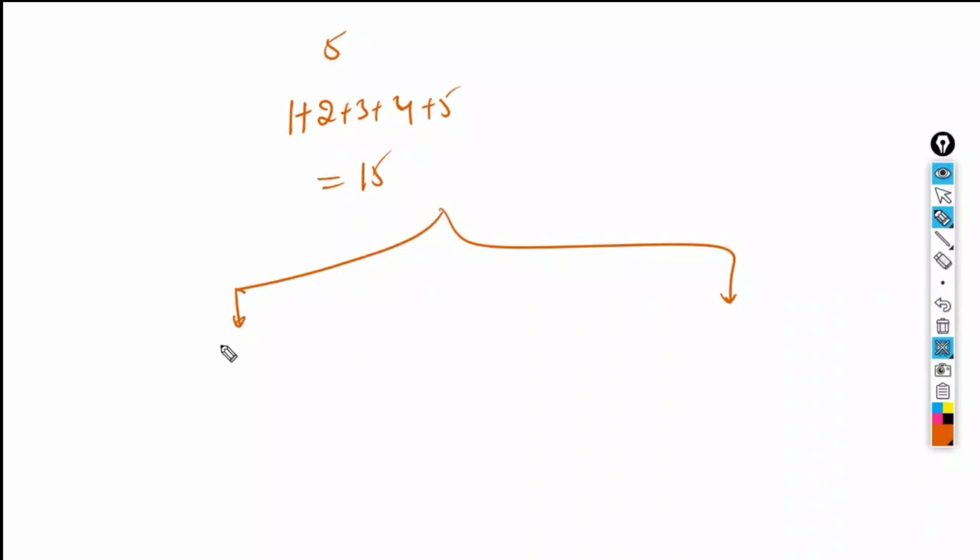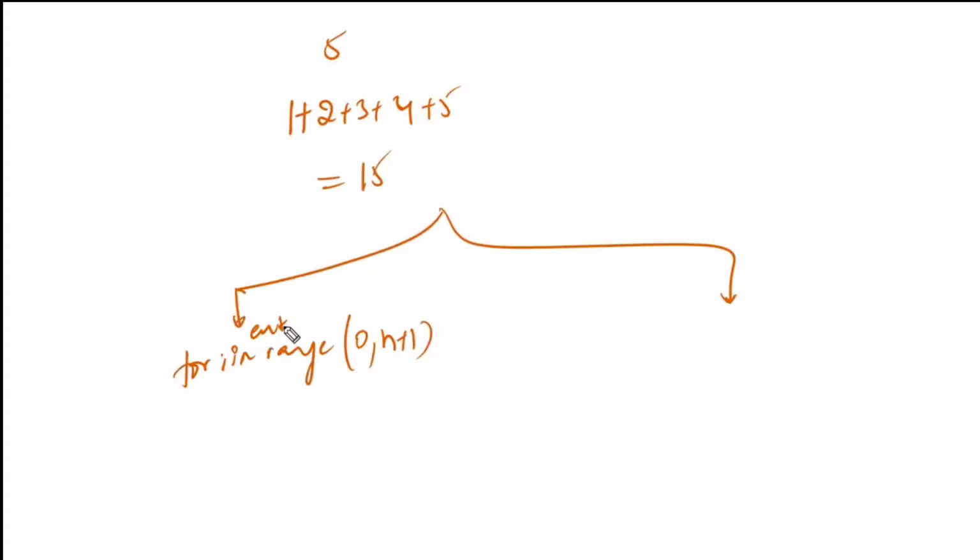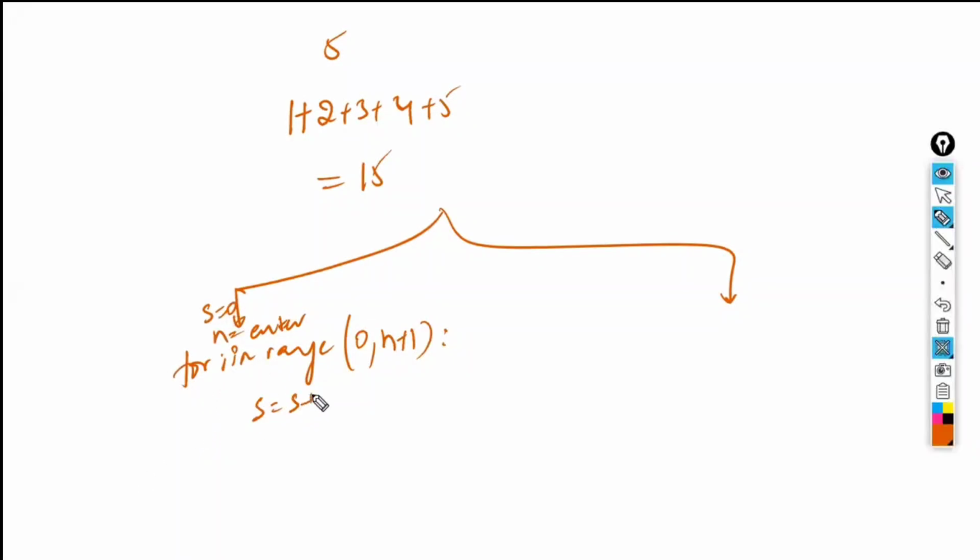So here first, for I in range of 0 to n plus 1, whatever number the user enters as n. You are going to ask the user to enter n. Now you are going to take I in range of 0 to this one. And sum you are going to assign initially 0, and sum is equal to sum plus I. You are going to continue and finally you are going to print sum. This is for loop. Yes, natural numbers only. So if you are not interested in 0, if you have 0 added also not a problem. If you don't add, also not a problem.